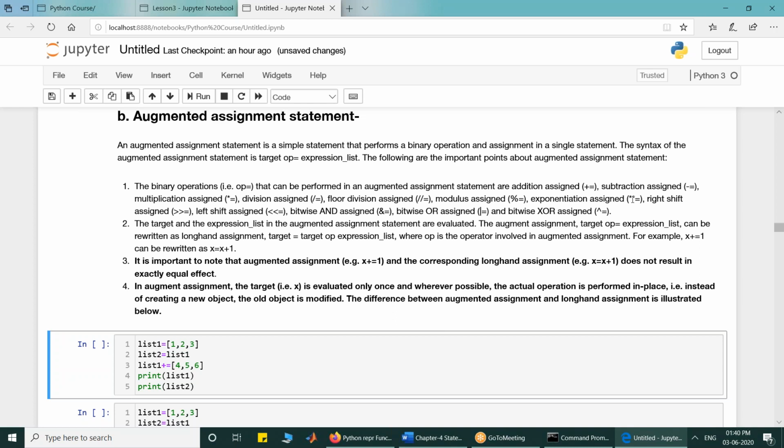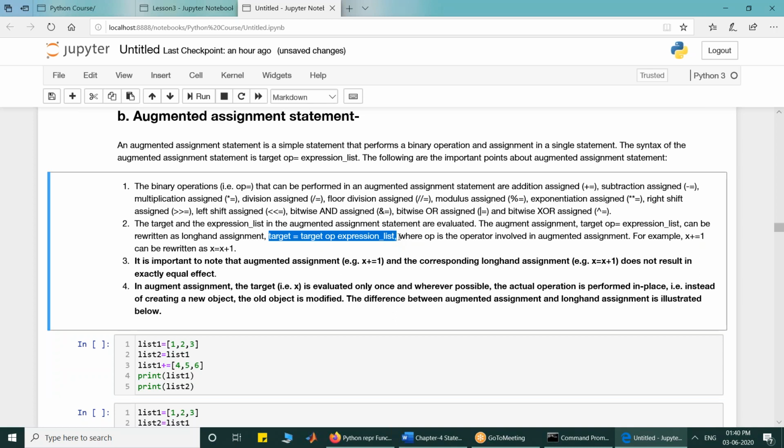division assigned, floor division assigned, modulus assigned, exponential assigned, right shift assigned, left shift assigned, bitwise AND assigned, bitwise OR assigned, bitwise XOR assigned. So these are augmented assignment statements, and they can be written as a longhand assignment statement: target is equal to target operator expression list. So x plus equal to 1 can be rewritten as x is equal to x plus 1.